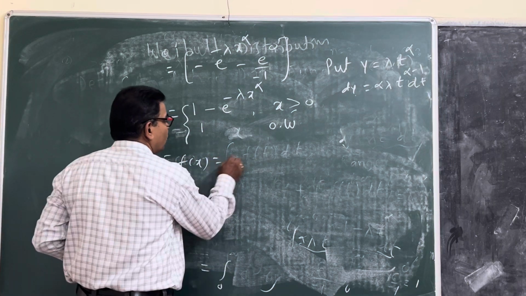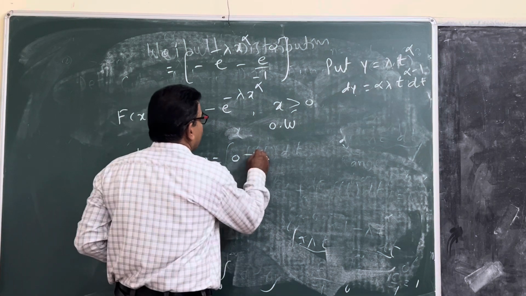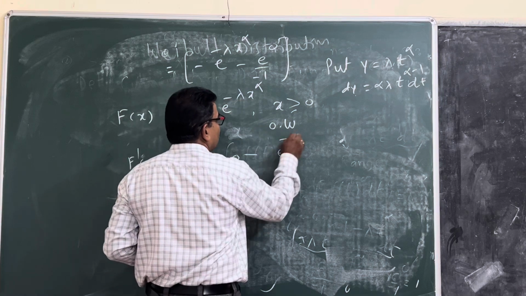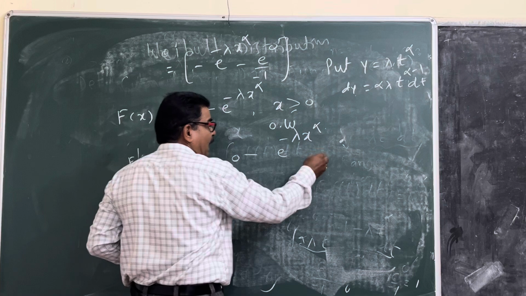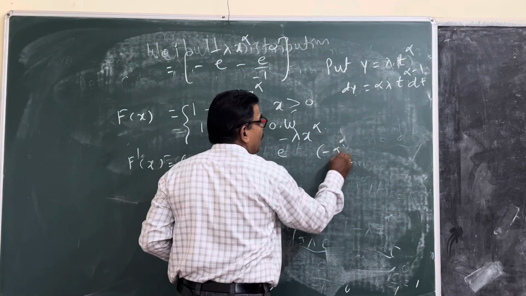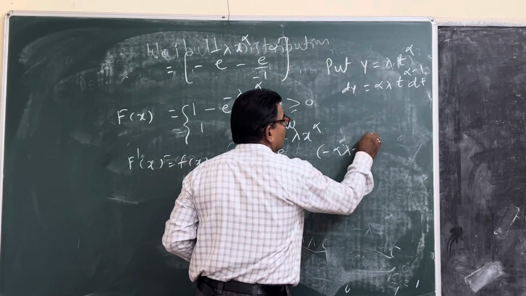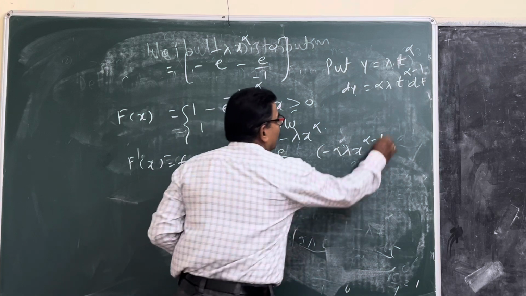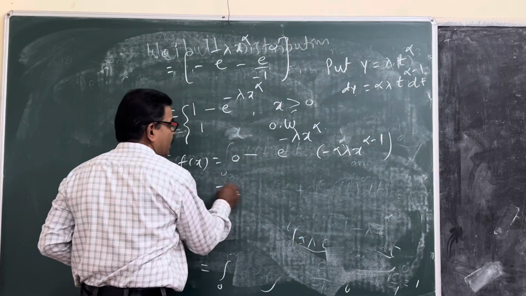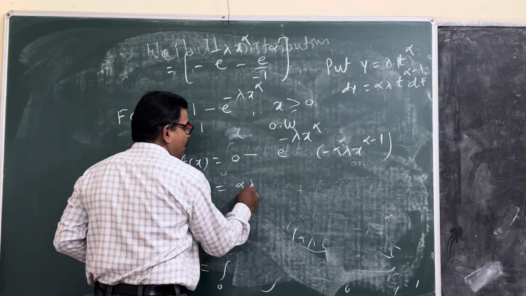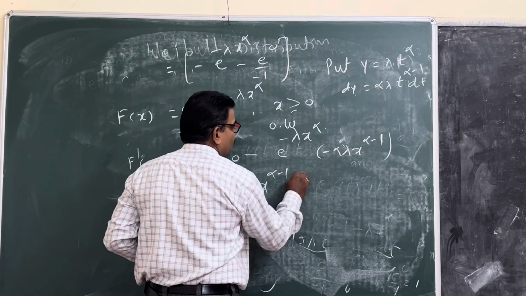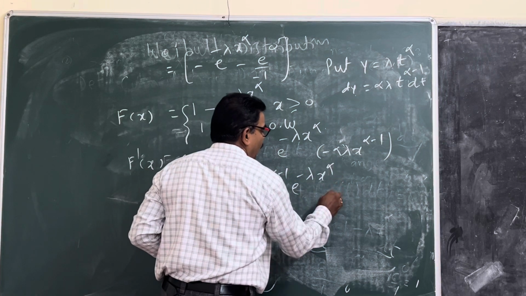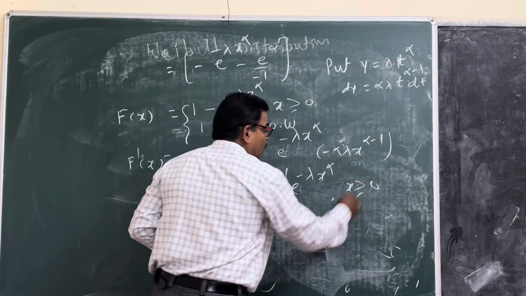The derivative of 1 is 0, minus the derivative of e raised to minus lambda x raised to alpha, whose inner derivative is minus alpha lambda x raised to alpha minus 1. So minus minus plus, we get alpha lambda x raised to alpha minus 1 e raised to minus lambda x raised to alpha, for x greater than or equal to 0.